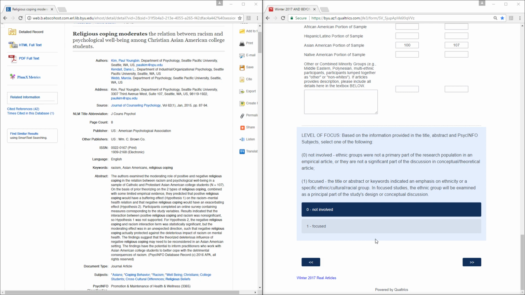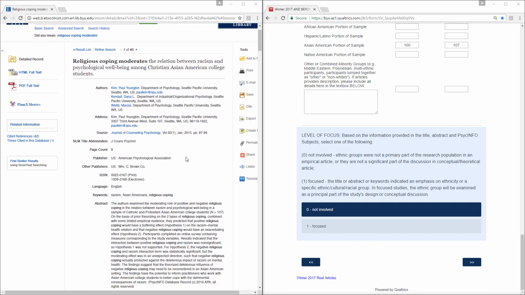abstract. Determining whether a research article is focused or involved is not going to come from just looking at the composition of the sample, because the sample could just be looking to be representative of a certain area, and the research may not focus on one of these specific areas. So we're going to try to find ways that researchers have indicated the purposes for their research and whether they indicate a specific focus or level of involvement with these ethnic, cultural, and racial groups.